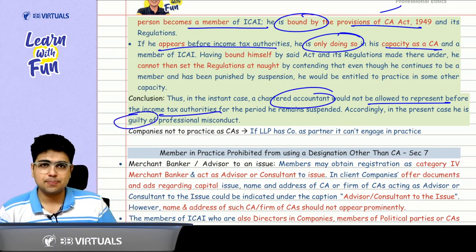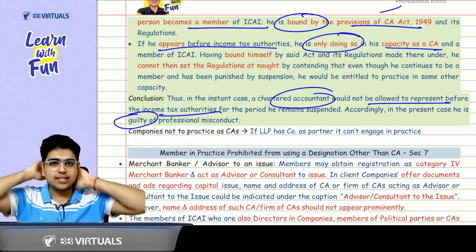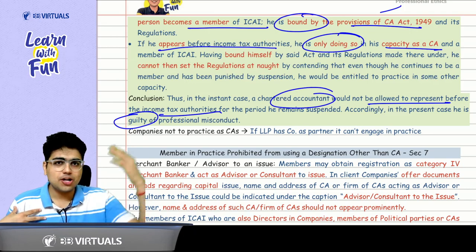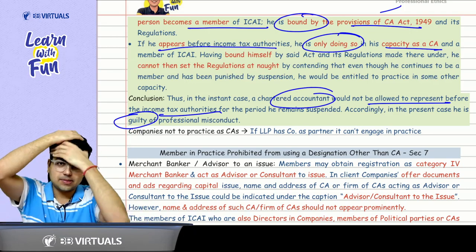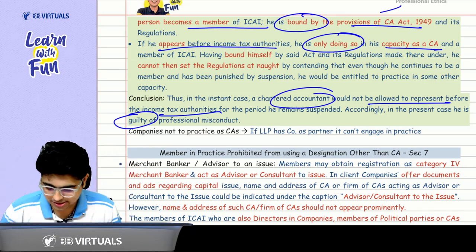So just remember this point, that whenever you are suspended as a chartered accountant in practice, you cannot do anything that you could have done in your capacity as a CA, because once you become a chartered accountant, you are bound by the Act, you are bound by the regulations. So you cannot say that you have any capacity other than as a member of ICAI. So you cannot do those activities. Got it? Got it, sir.